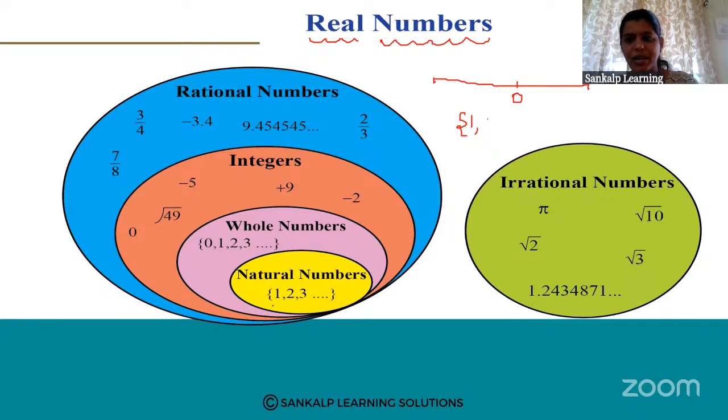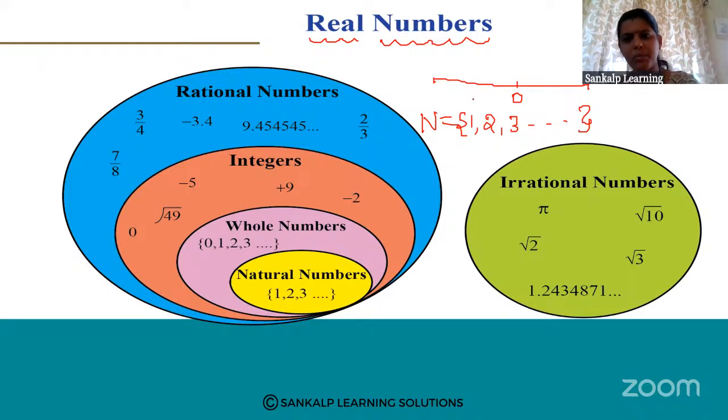If we consider natural numbers, what do we mean by natural numbers? The group of counting numbers, 1, 2, 3, 4, we call natural numbers. Natural numbers start from 1, and this is denoted by the letter N.